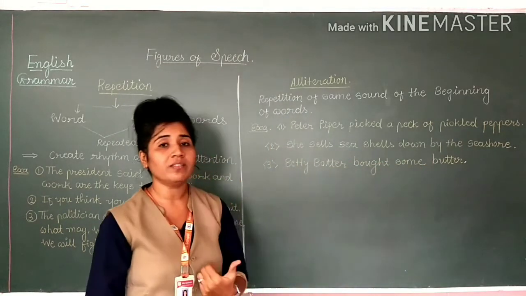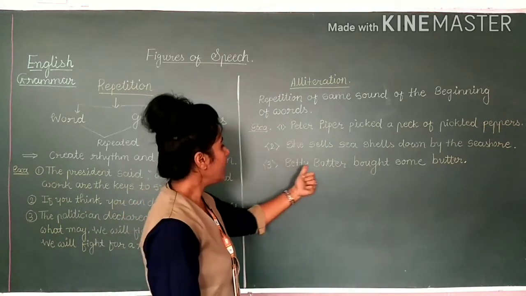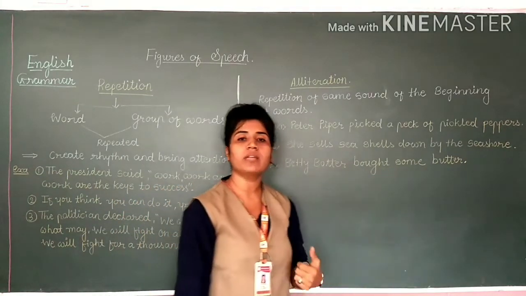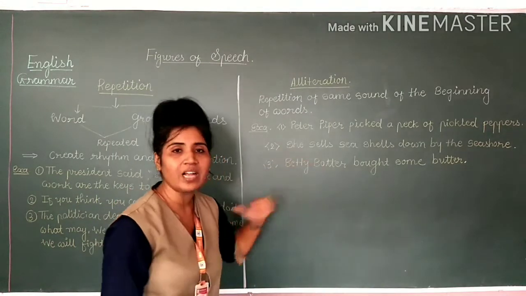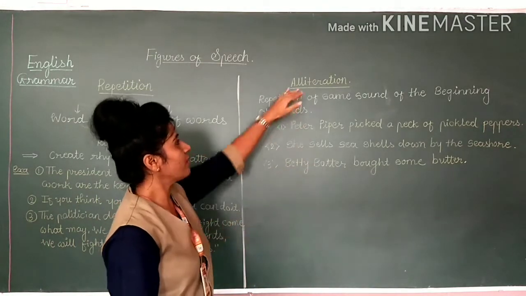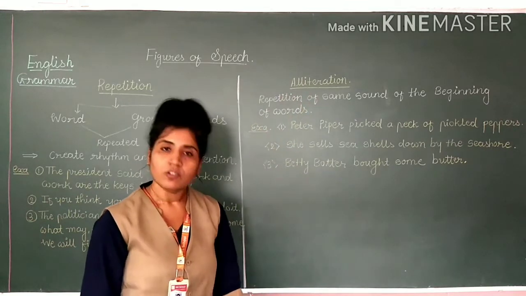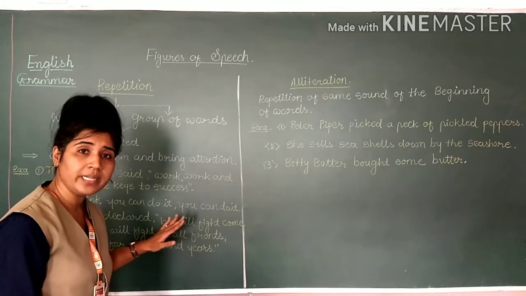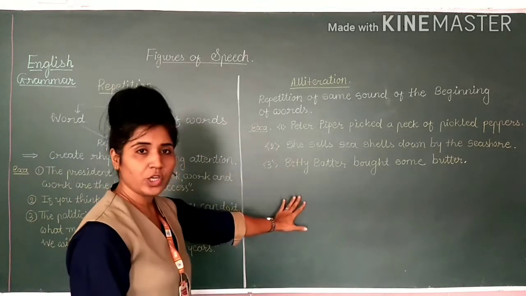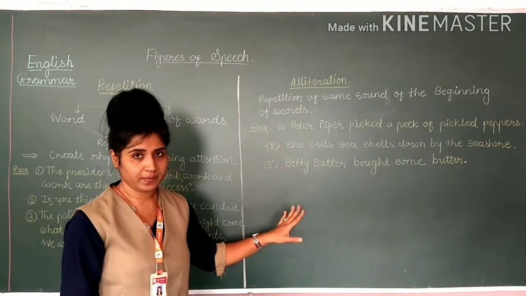So here which sound is repeated? B. Fourth time it is coming in the single sentence. So this is a repetition of an alphabet. This shows the alliteration figure of speech. So I hope you understand: repetition means the word is repeated, alliteration means the alphabet is repeated. Understood?